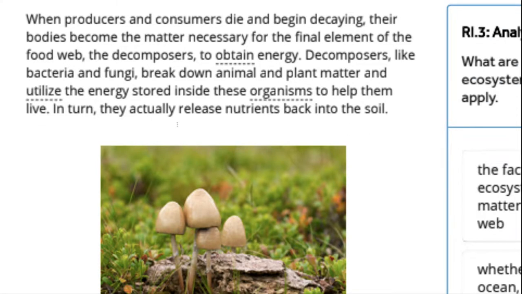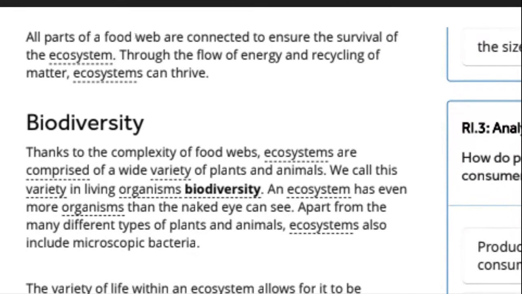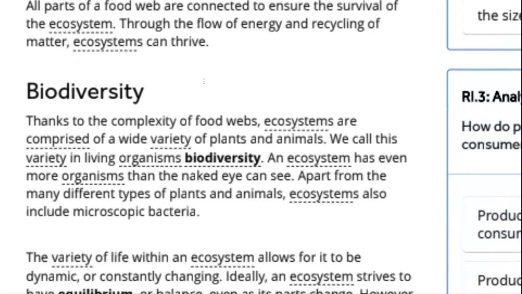In turn, they actually release nutrients back into the soil. All parts of a food web are connected to ensure the survival of the ecosystem. Through the flow of energy and recycling of matter, ecosystems can thrive.